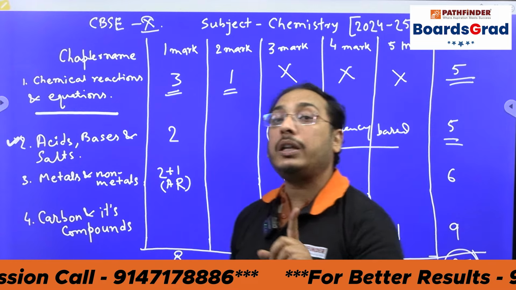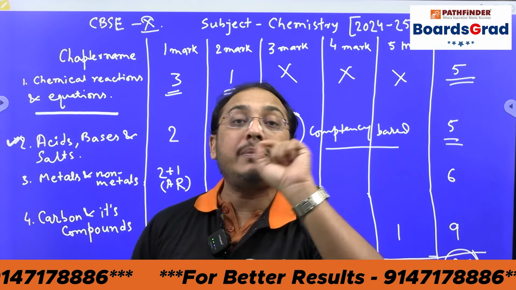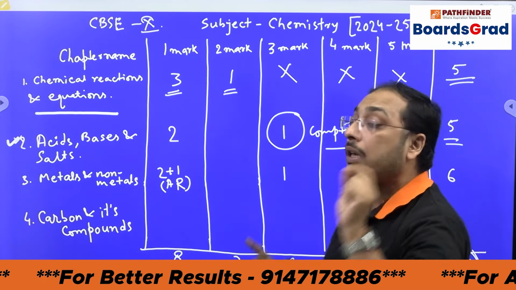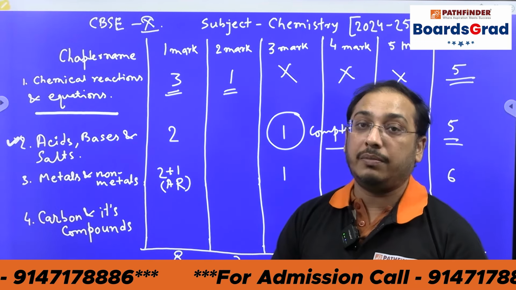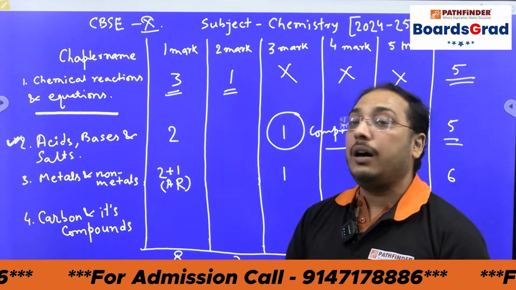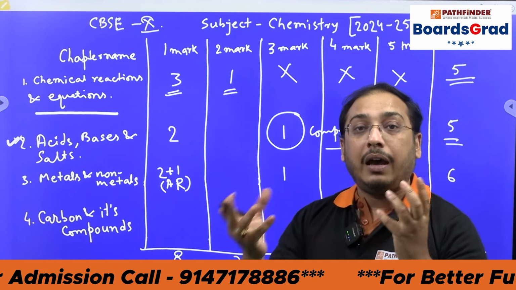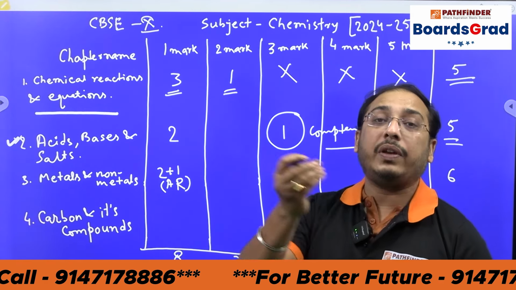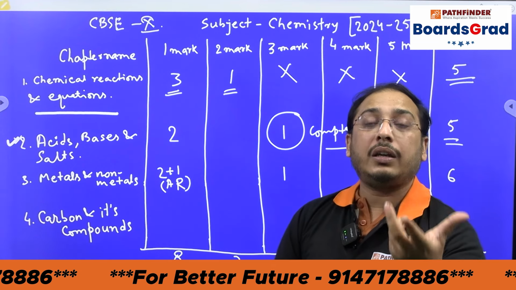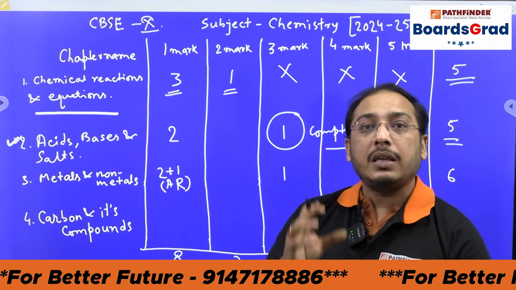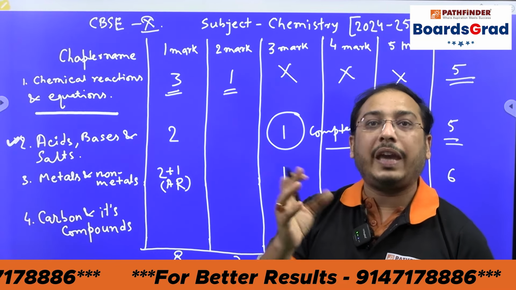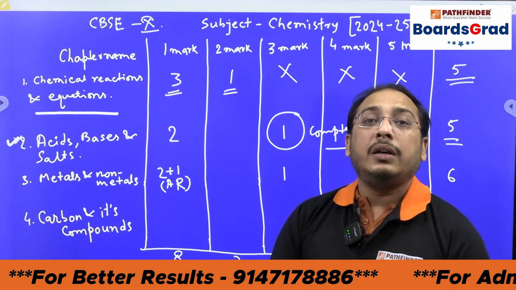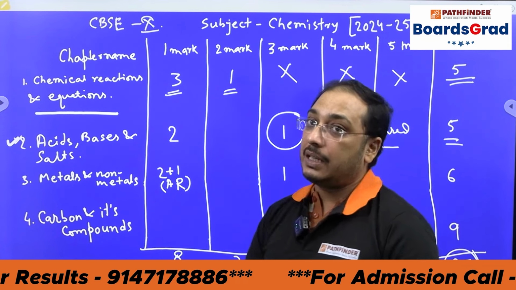A very important part for CBSE 2024-25: please check the amphoteric part in your acids, bases and salts chapter. What is amphoteric? When amphoteric metals react with acids, and when amphoteric metals react with bases, how do they react, what are the reactions, and which kinds of gases will be evolved? These are very important parts of acids, bases and salts.